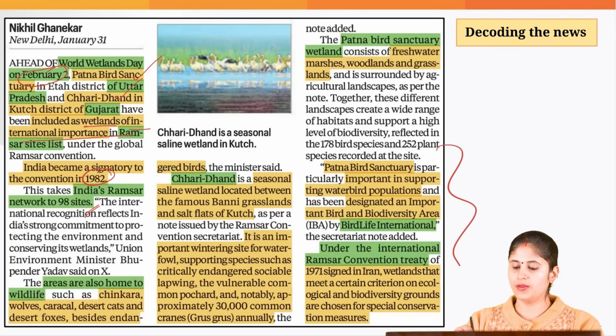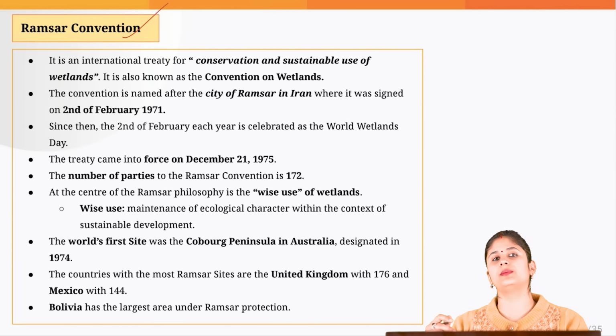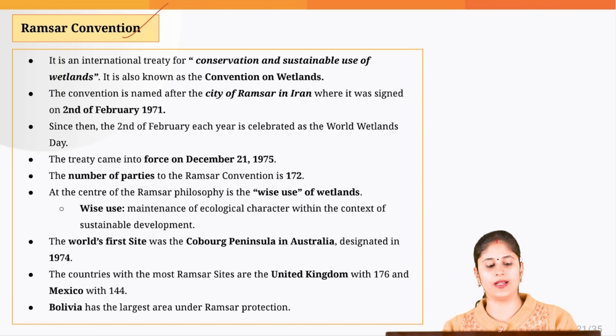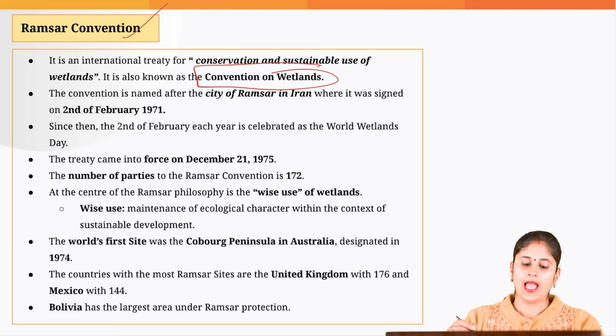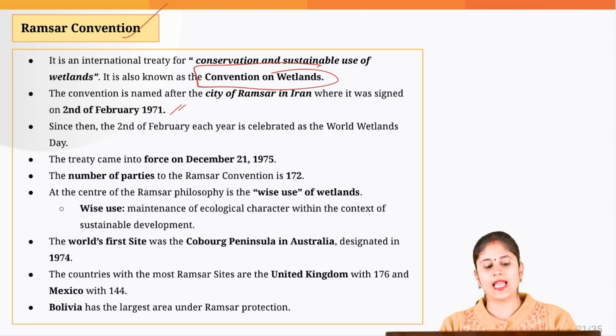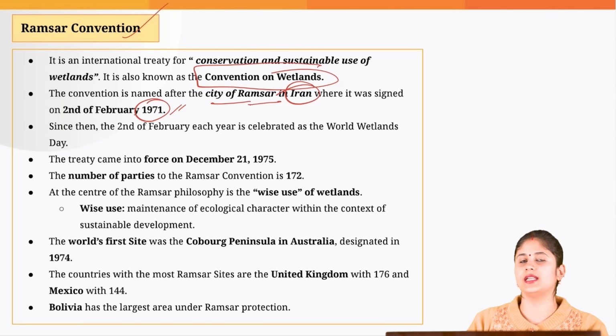Okay, well, now we will be reading about these sanctuaries in detail, don't worry. Let's first understand certain prelim pointers with respect to the Ramsar Convention. So, this international treaty, which is dealing with the conservation and sustainable use of the wetlands, is also known as the Convention on Wetlands, and it was signed in 1971 in the city of Ramsar, which is situated in Iran.